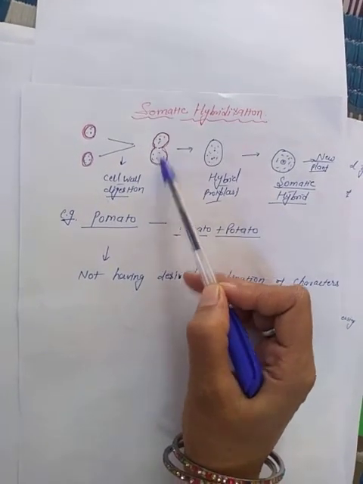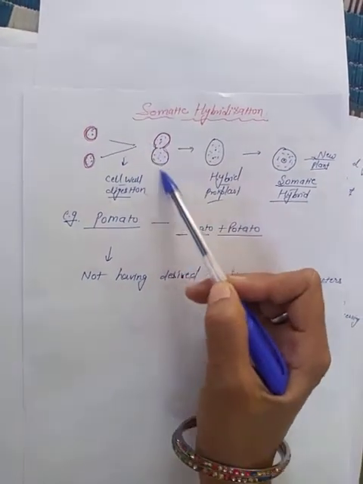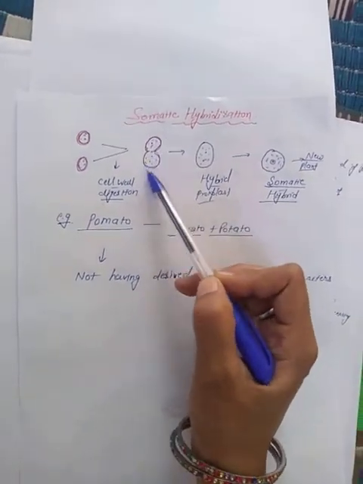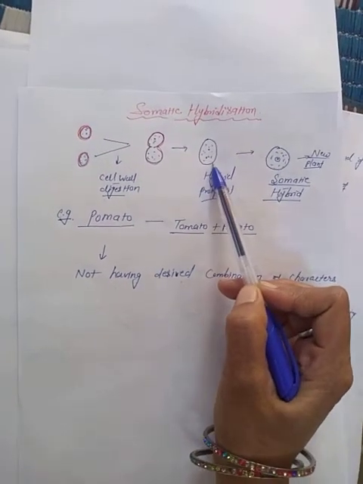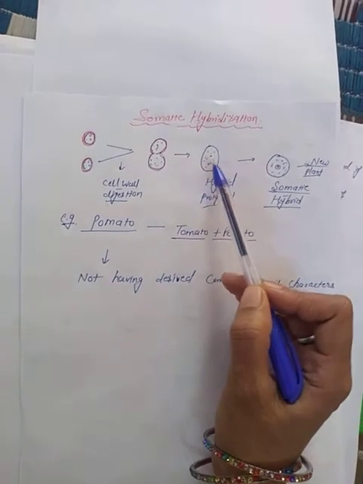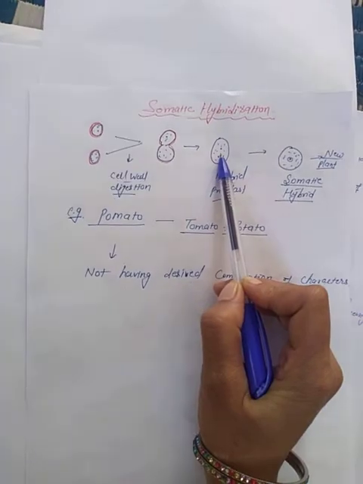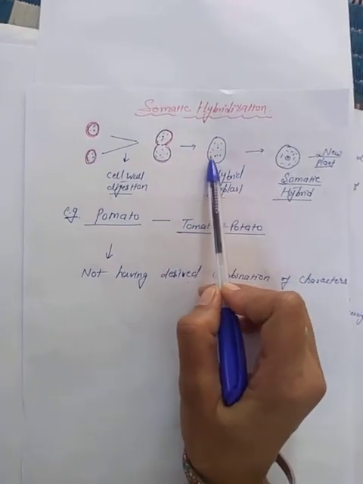Two cells will fuse together along with their plasma membranes, and after some time this cell will become a round shaped cell, and one membrane will be formed by uniting the two cells, with the cell contents inside. In this way, we have made this hybrid.